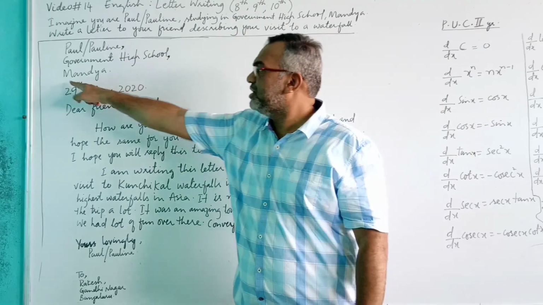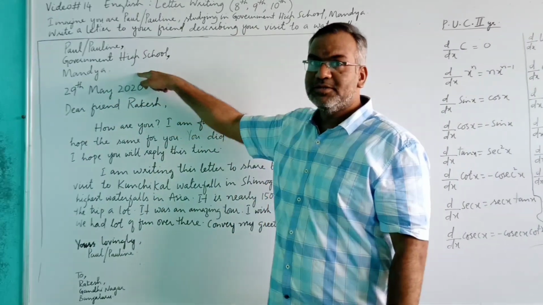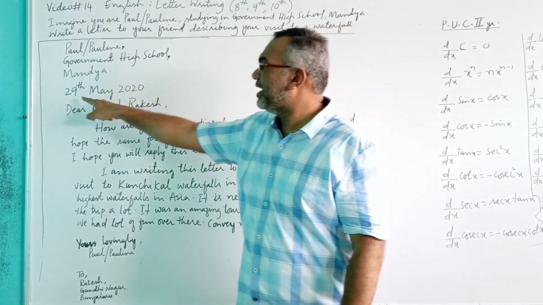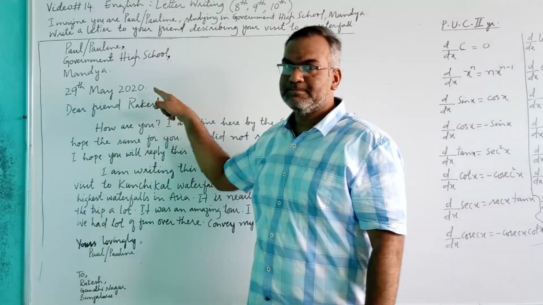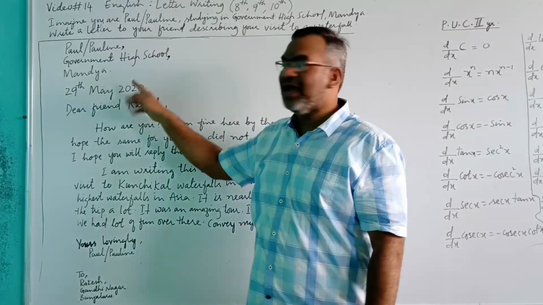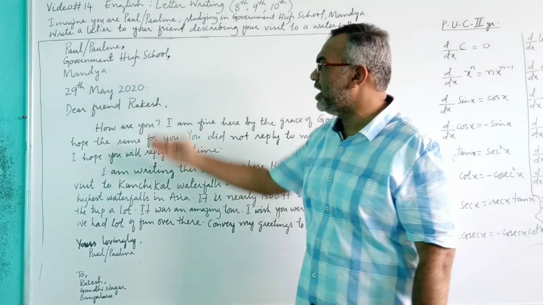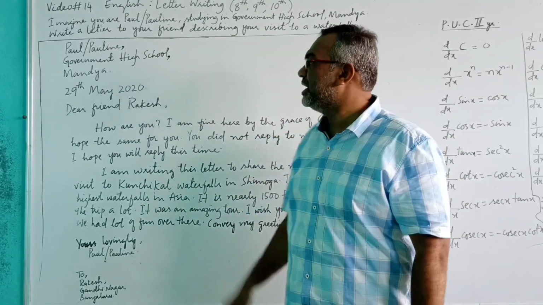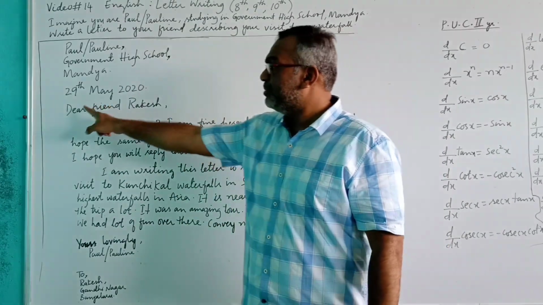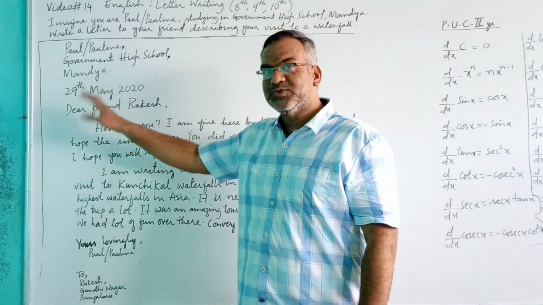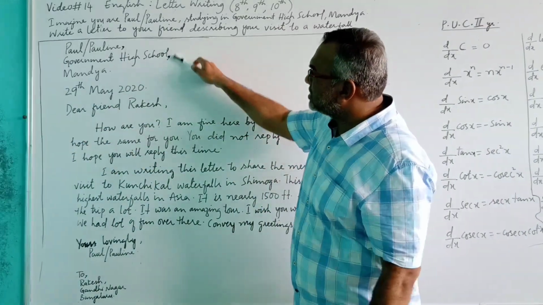Then on the next line, give some gap and write the date. As I am making this on 29th of May, I have written 29th of May 2020. Then next will be the salutation. This is the head of the letter.